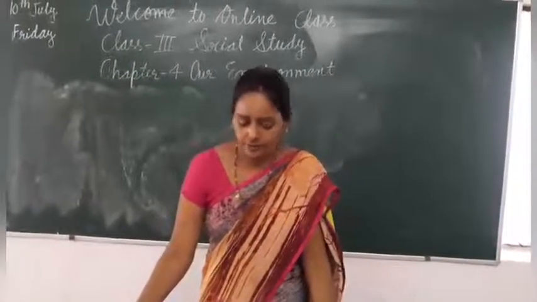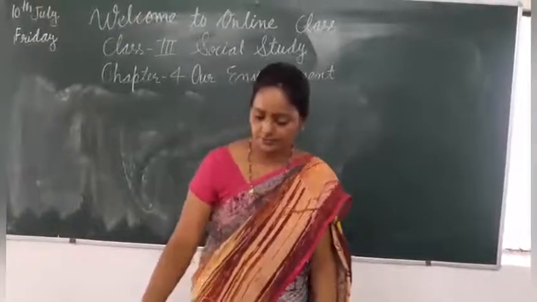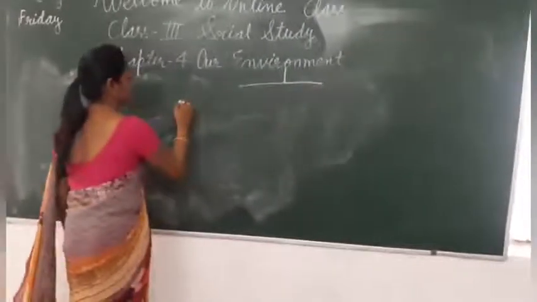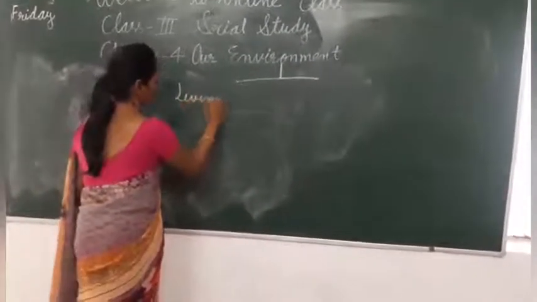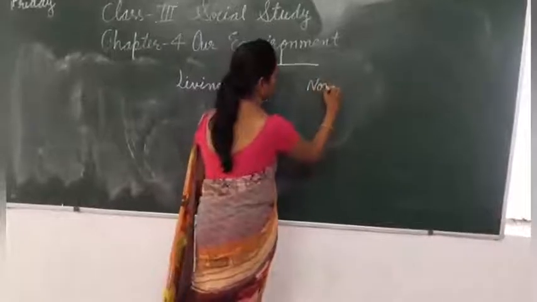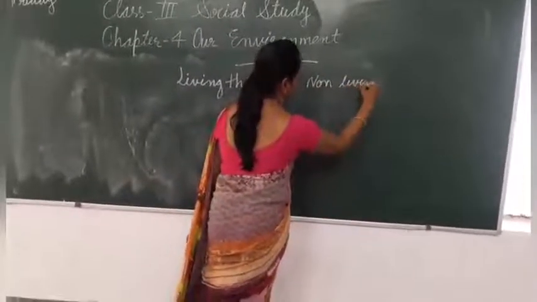In our environment, there are two types of things. One is living thing and another is non-living thing.